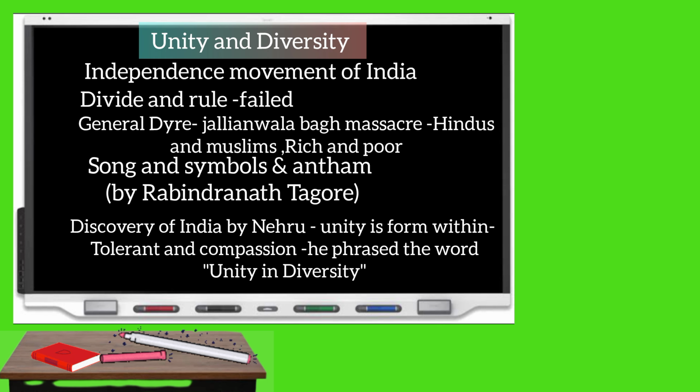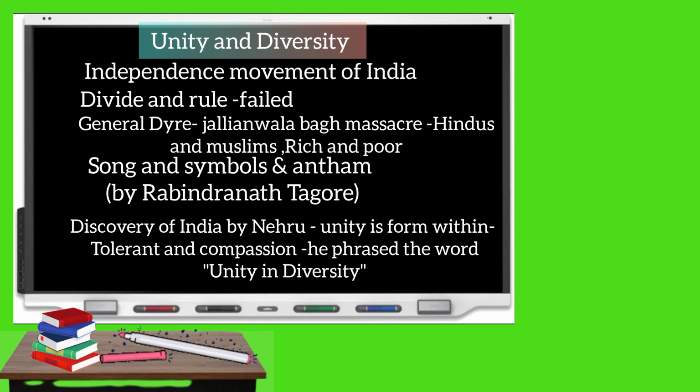Now, the most important concept for this chapter's lecture is unity in diversity. This depicts so many differences that we have seen in terms of religions, languages, regions, culture, and so on. Yet there is a kind of humanity across the nation.